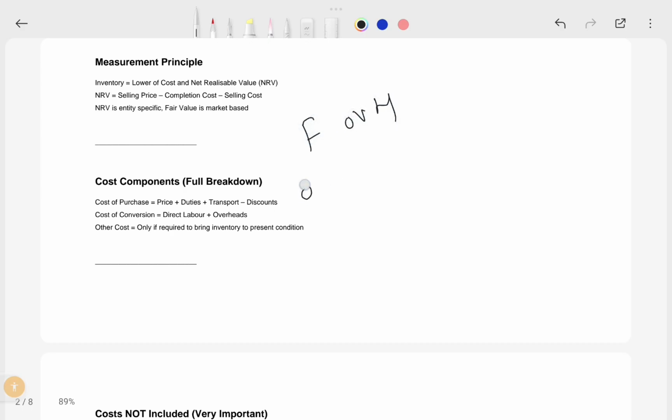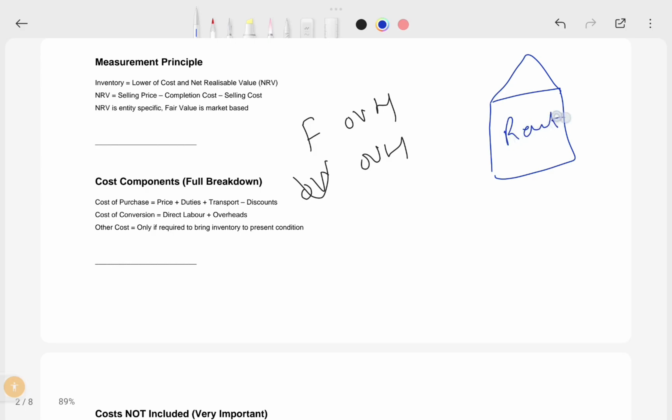Fixed overhead and variable overhead. Fixed overheads and variable overheads. If you see, your factory rent is fixed for you. So that rent is fixed overhead for you.